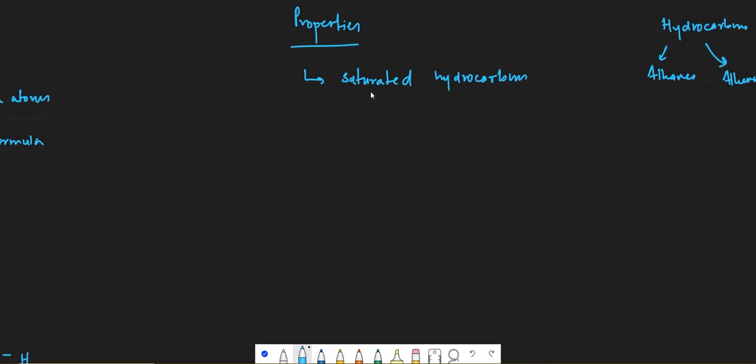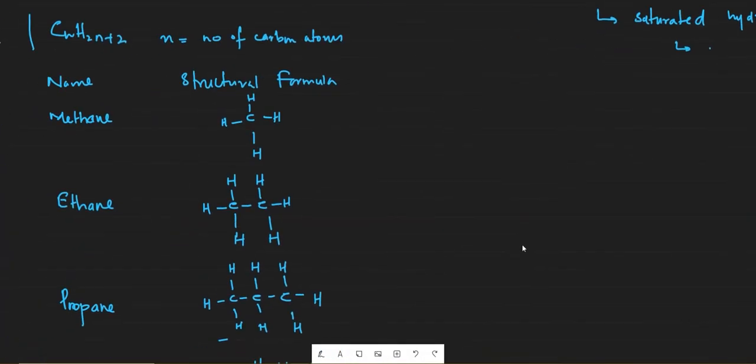Among those hydrocarbons, alkanes are saturated hydrocarbons. Why are they called saturated? Because they do not have any space to let anything into their structure. For example, all the carbon atoms are fully occupied. All 4 bonds are fully occupied. There is no free bond.